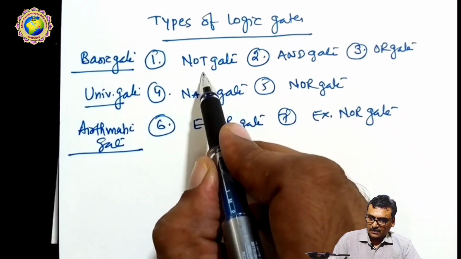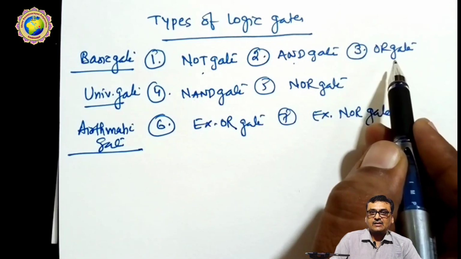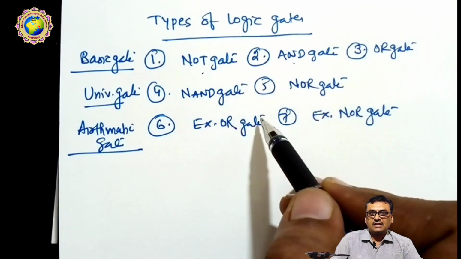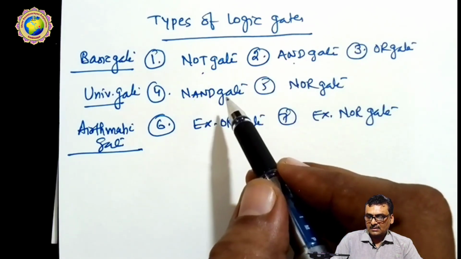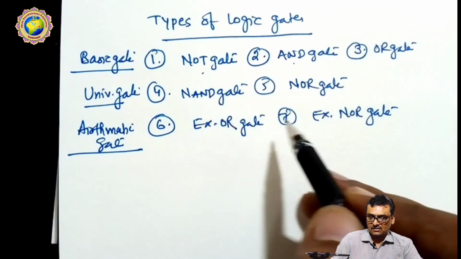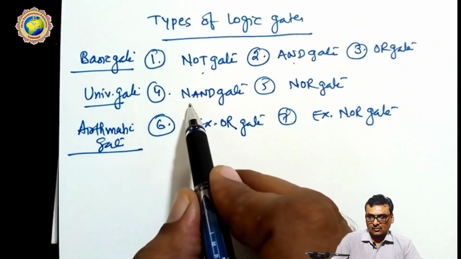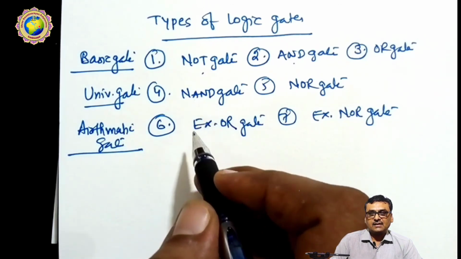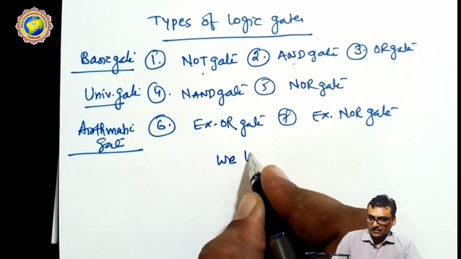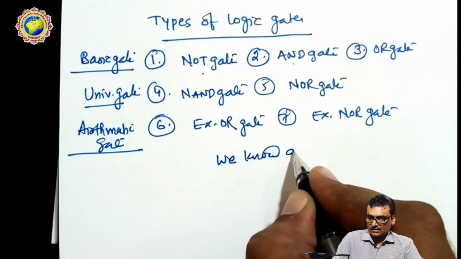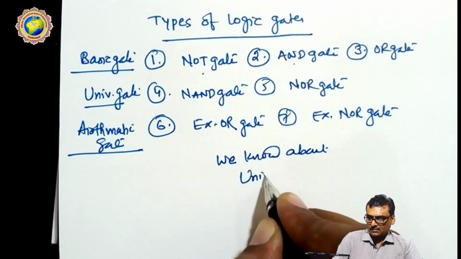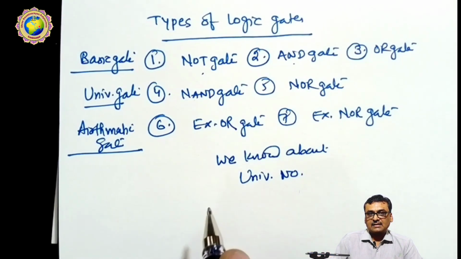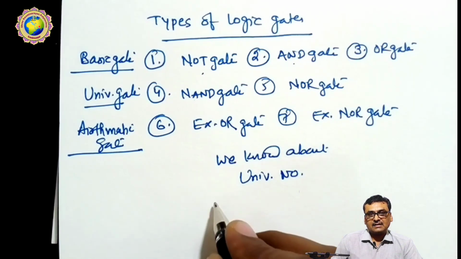Now here is the question: why do we call the NOT gate, AND gate and OR gate basic gates? Because these are the 3 basic gates which are used to recreate the other gates. By using these 3 gates we can create any gate: NAND, NOR, XOR and XNOR. NAND and NOR are called universal gates. Why are they called universal gates? Because we know about the universal number, which is a number in digital form that can create any number.